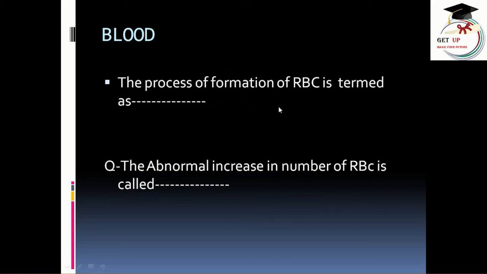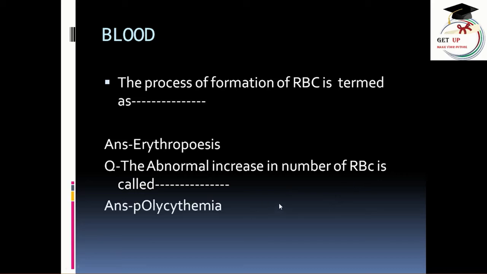Next, the process of formation of RBC is termed as erythropoiesis. So the formation of RBC is called erythropoiesis. Next question, the abnormal increase in the number of RBC is called polycythemia. Remember, the process of formation of RBC is termed erythropoiesis, and the abnormal increase in the number of RBC is called polycythemia.